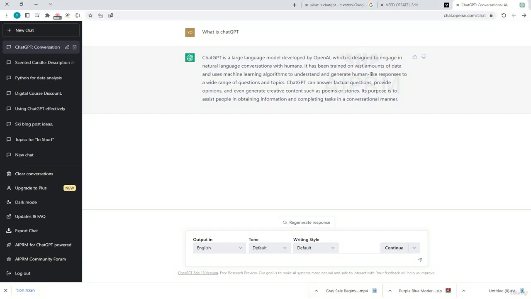Okay, so what is ChatGPT? I think the best way to understand is just to ask ChatGPT.